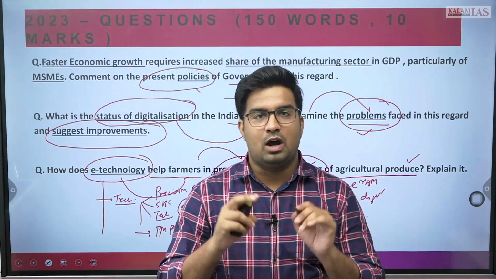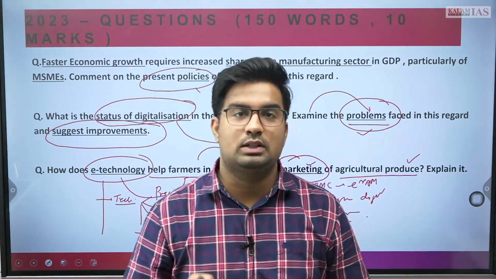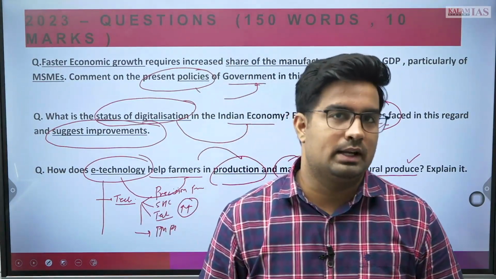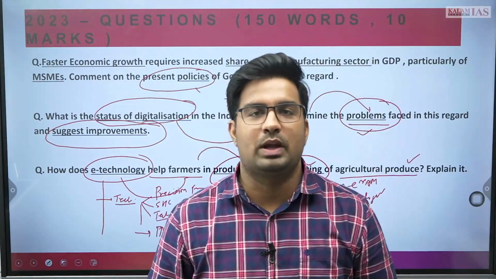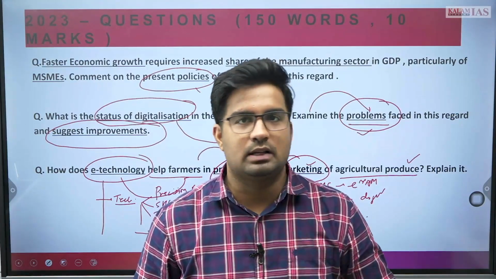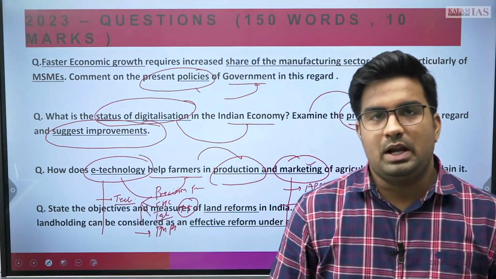Also, you can better assess how much requirement there is with the soil health card and other aspects. So there are certain more things where linkages and other aspects can work and you can write a better answer to it.